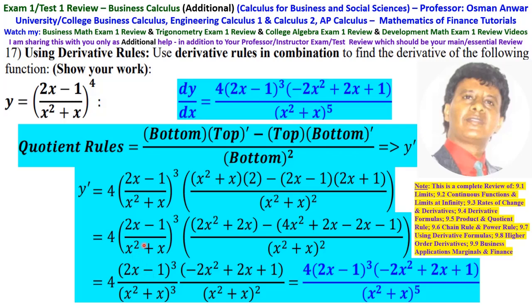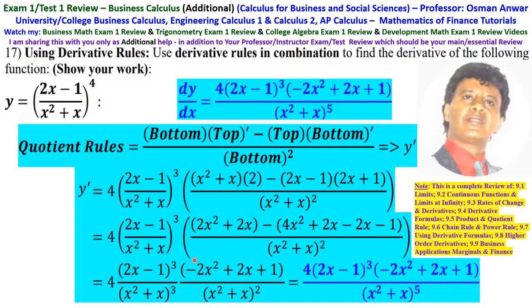We can split this into (2x - 1)^3, and the bottom is (x^2 + x)^3. And here it is 2x^2 - 4x^2, which is -2x^2, plus 2x plus 1, over (x^2 + x)^2.